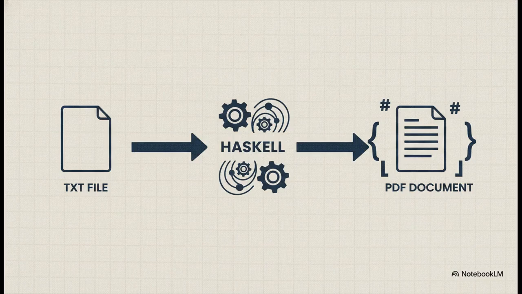Now, to make the jump from plain text to a beautiful PDF, Ang is using Typst, which is a really powerful markup-based typesetting system. But to actually leverage the indexing and bookmarking features of the final PDF, the Haskell code needs to scan the text and wrap specific keywords in Typst markup tags. Sounds pretty simple, right? Just find the words and wrap them. Well, as you'll see, it's not quite that easy.